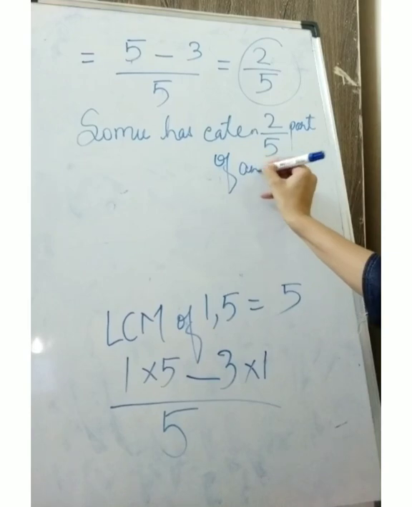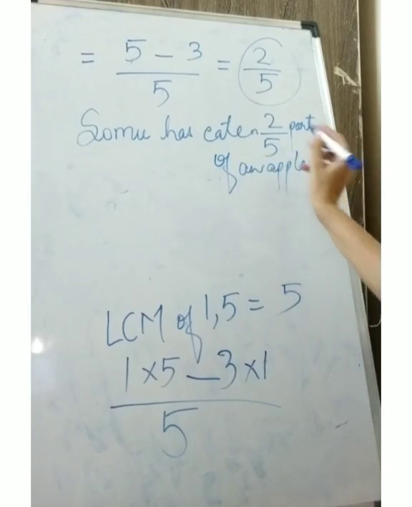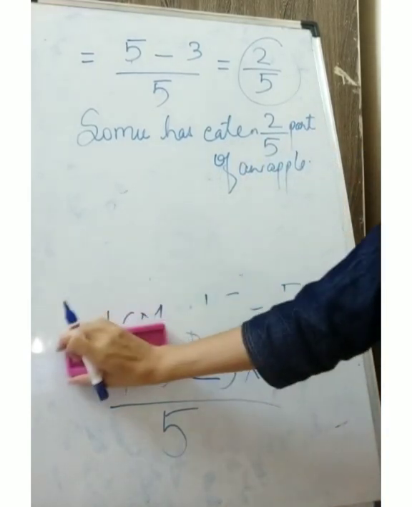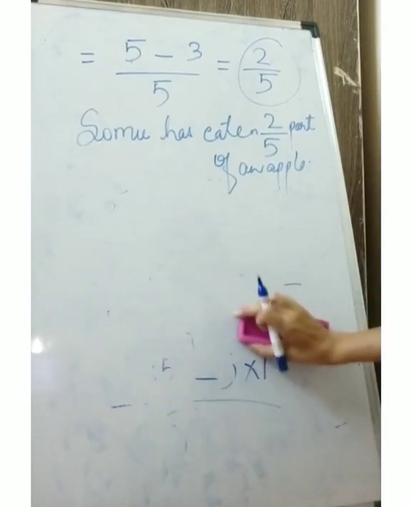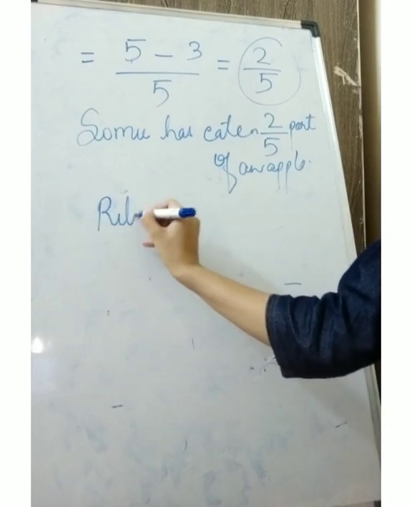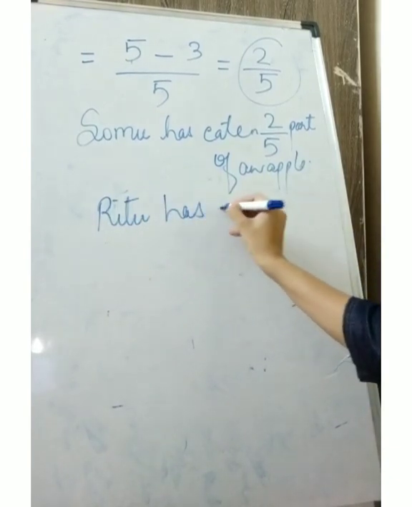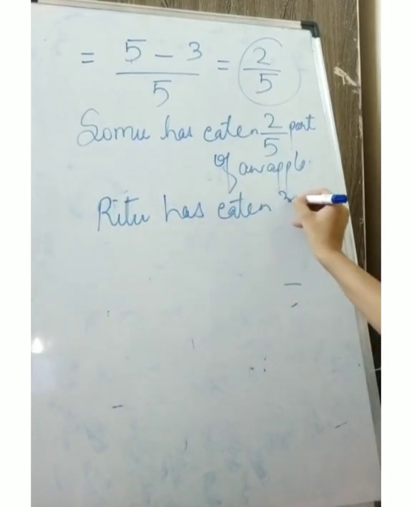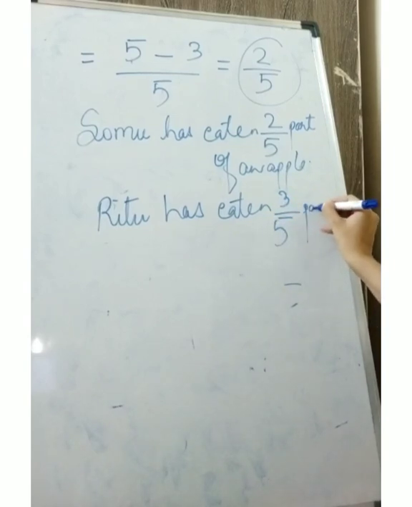And now we will find out how much was the figure given for Ritu. The figure which was given for Ritu was 3 upon 5. Now Ritu has eaten 3 upon 5 part of an apple.